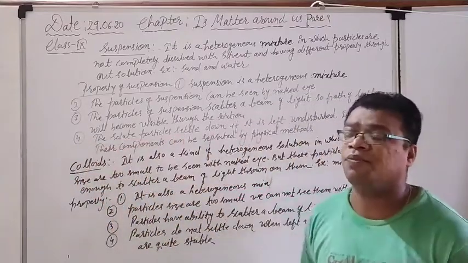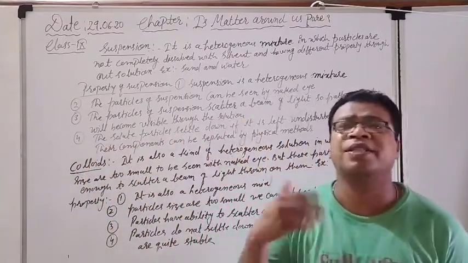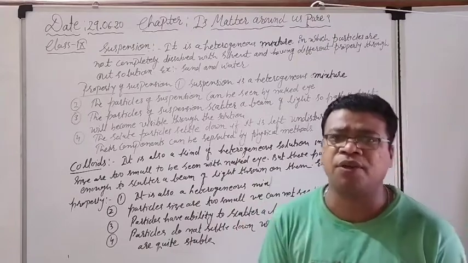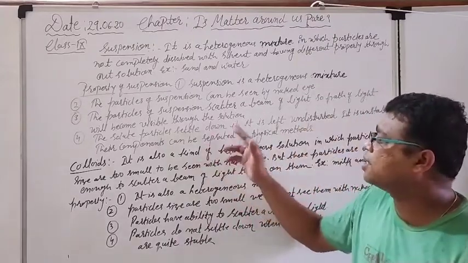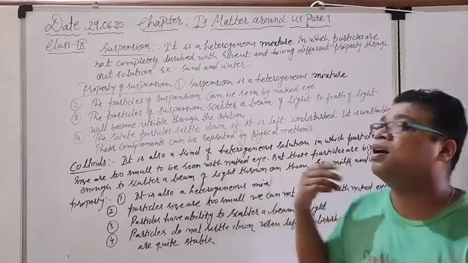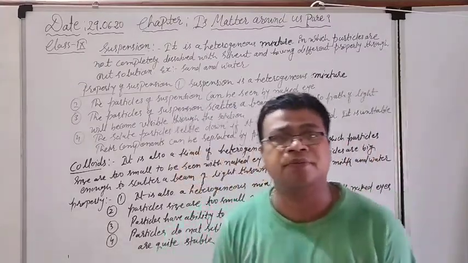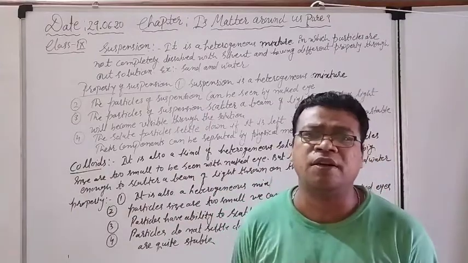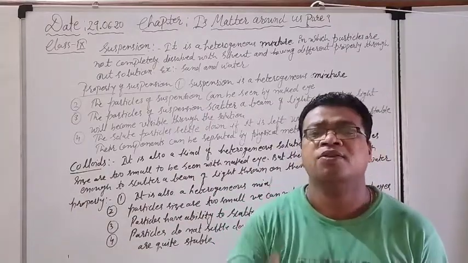Right now, what is the next thing? The solute particles, or the sand particles, whatever we have considered, settle down if the mixture is left undisturbed. What is the meaning of this? If we keep the mixture as it is for a few minutes, what happens?